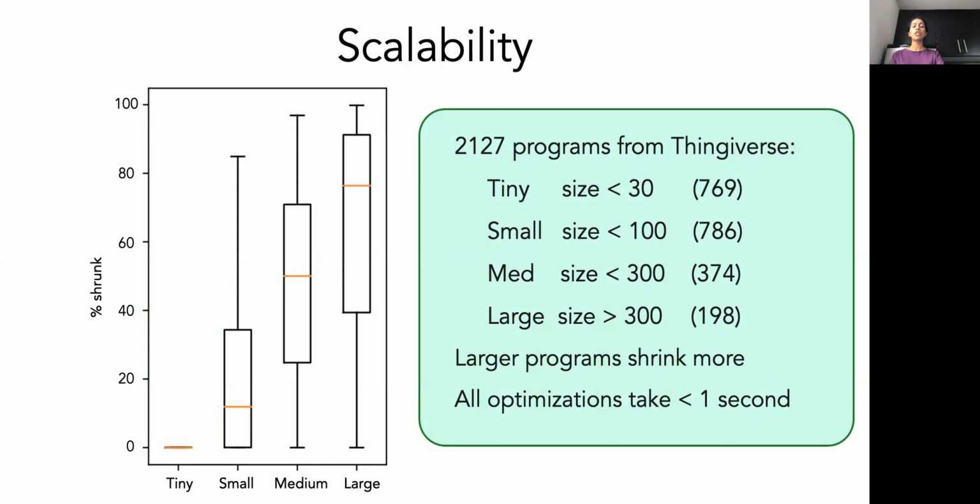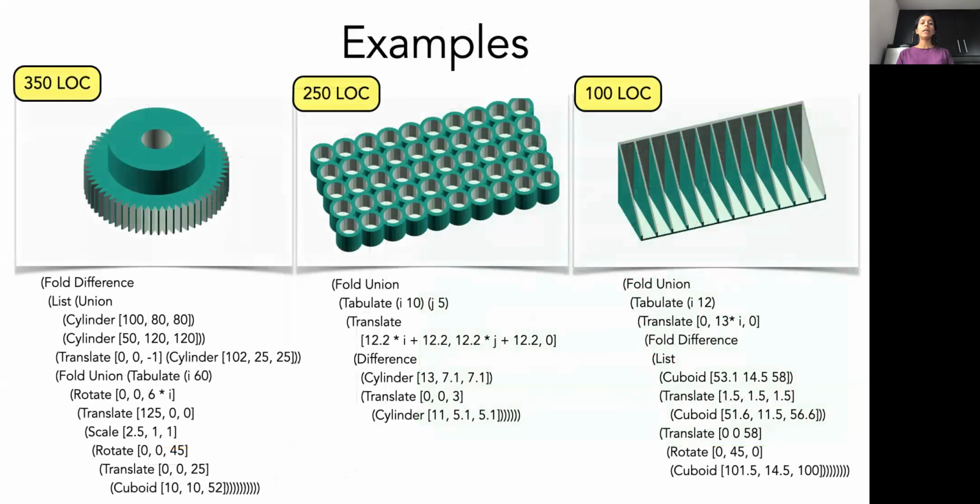To do this, we took about 2,000 customizable models from Thingiverse, a popular model sharing website. We first flattened these programs using a CAD compiler and removed all the loops, and then ran Selinsky on them to recover the loops. Selinsky worked on all of them and found the optimal programs within a second for all of the models. Here are some example programs synthesized by Selinsky, demonstrating the types of loops it can infer.